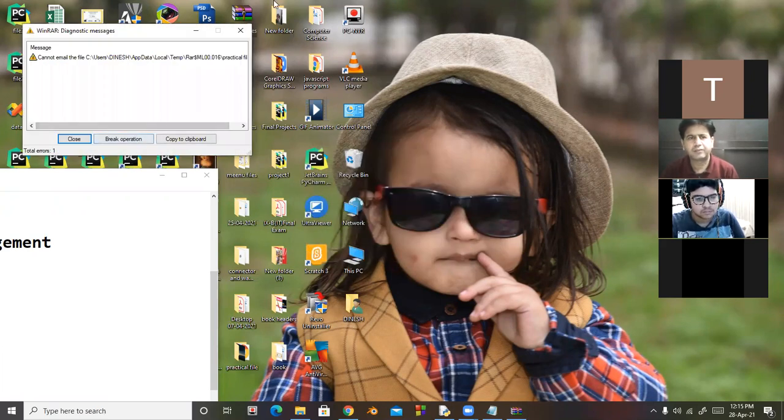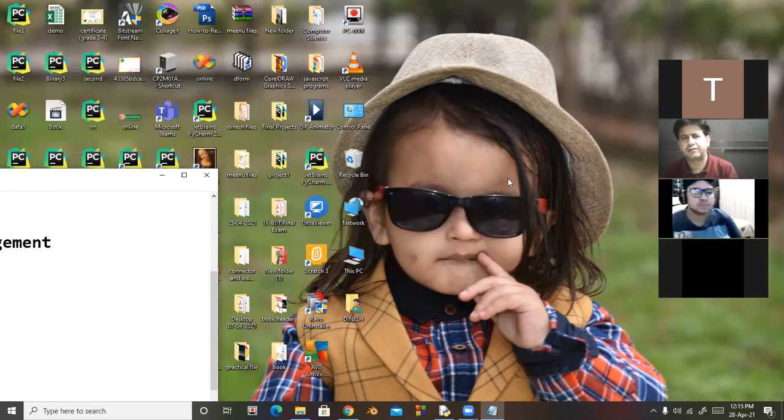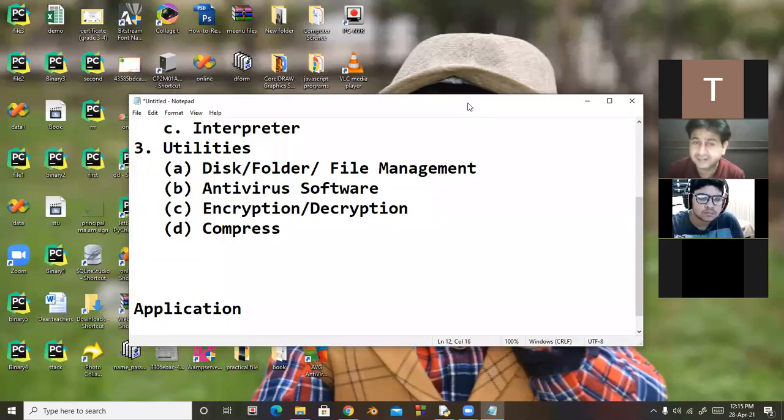So beta, there is a problem, a Microsoft account is required. So tomorrow, in the next period, I will show you the working of this. So compression software is used for reducing the size of the file, and moreover, in case of multiple files, it will create one single copy. This is called compression software.